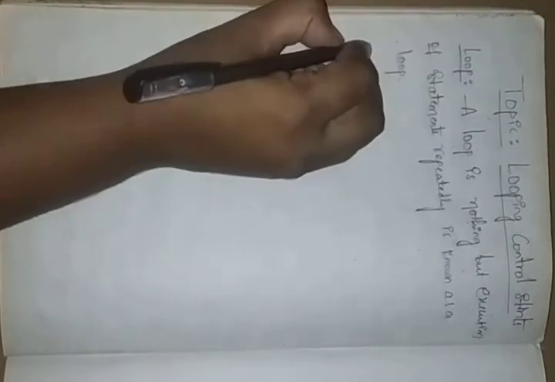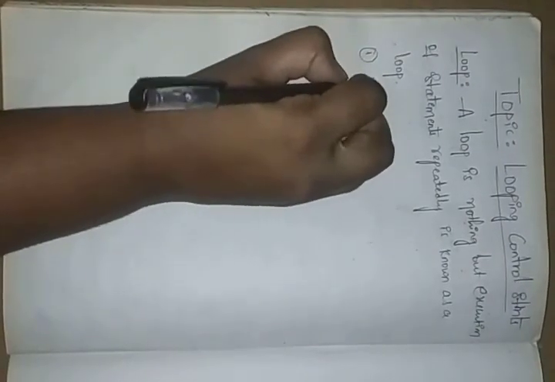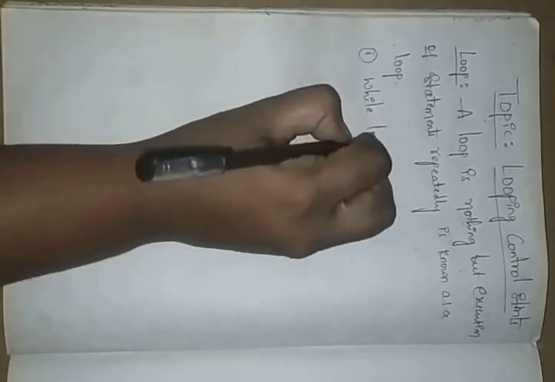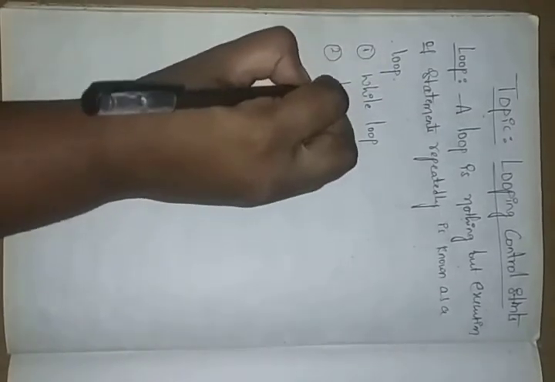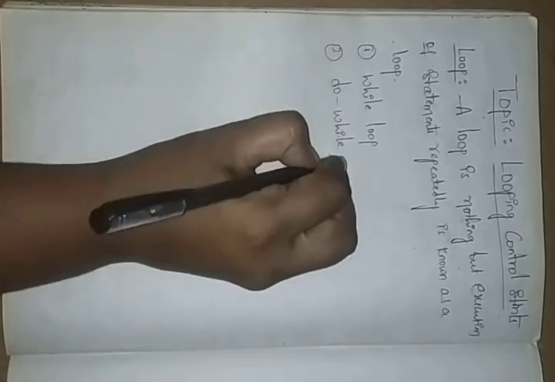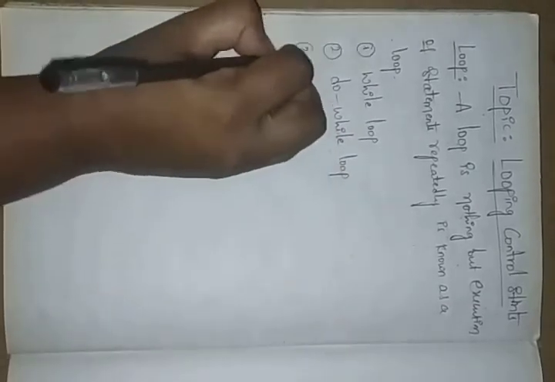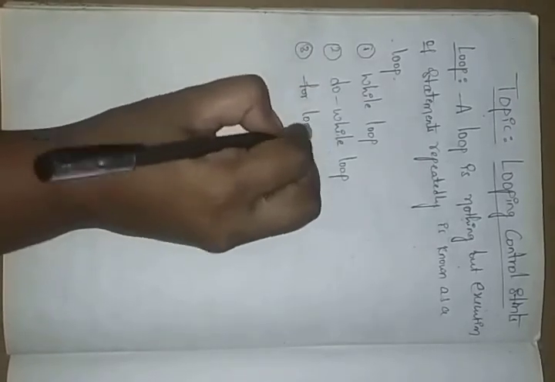And here these loops are of three types. Means we have three types of looping statements. One is the while loop. Second one is the do while loop. Third one is the for loop. So we have three types of looping control statements: first while loop, second do while loop, third for loop. First we will discuss our while loop.